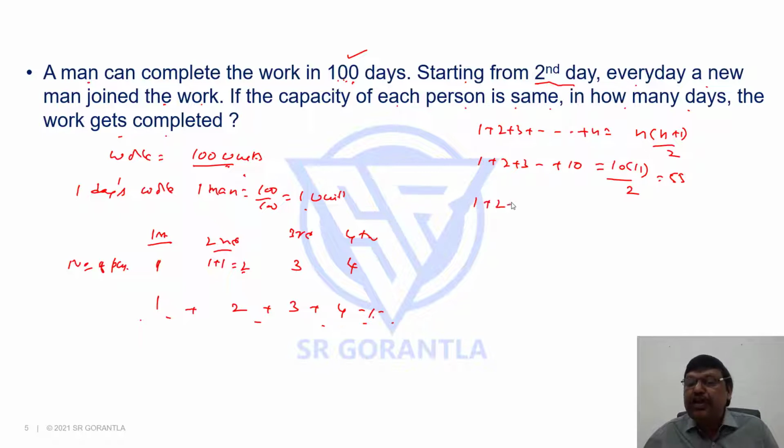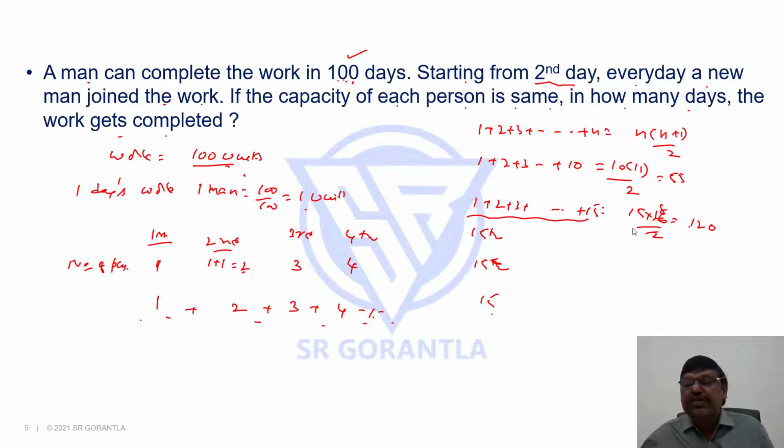What is the sum of the first 15 numbers? 15 into 16 by 2 is 120. But I need only 100 units, which means you should not work for 15 days, because on the 15th day, 15 people will be working and they will do 15 units. So when you take the first 15 days, I am getting 120 units. Suppose the 15th day is not there, this 15 units will not be done, so it will be 105. But I need 100 only.